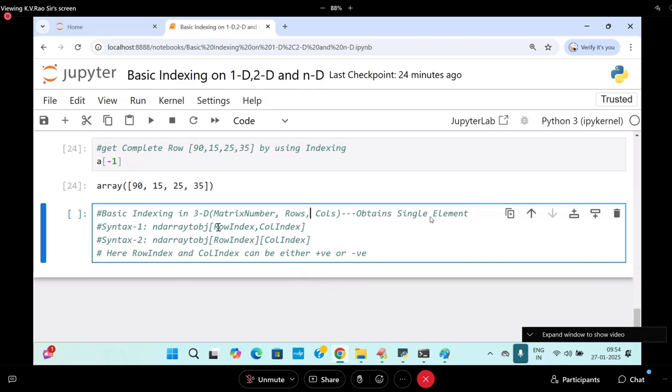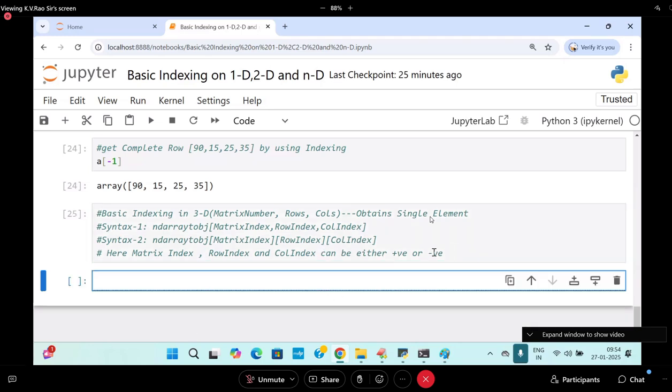Syntax number 1: matrix index, comma, row index, comma, column index. You can also write the same thing as what you know, here I will write it. Matrix index, row index, column index. The matrix index, column index and row index can be either positive or negative.